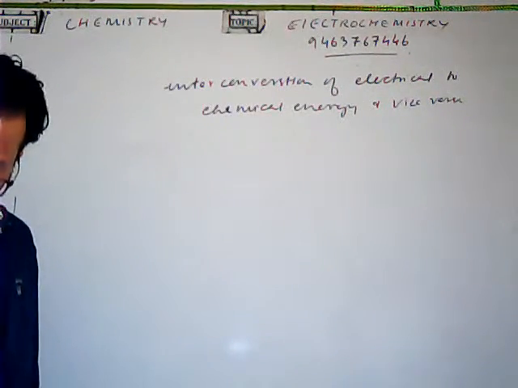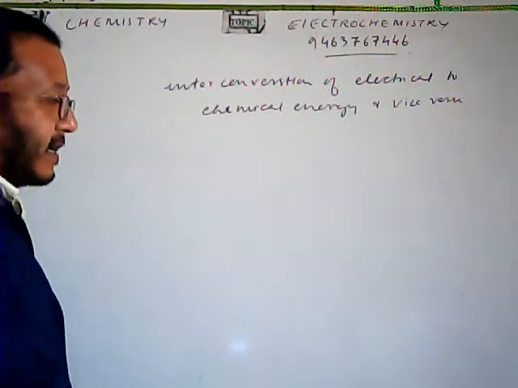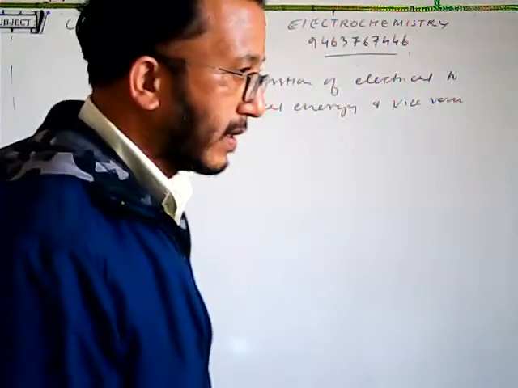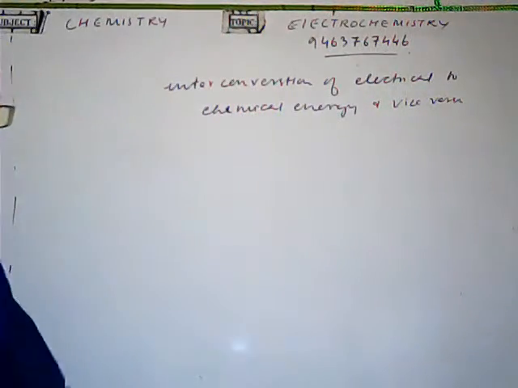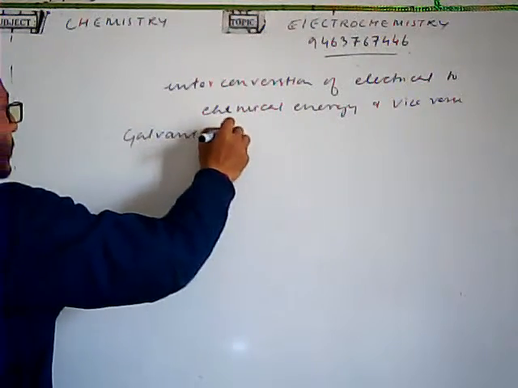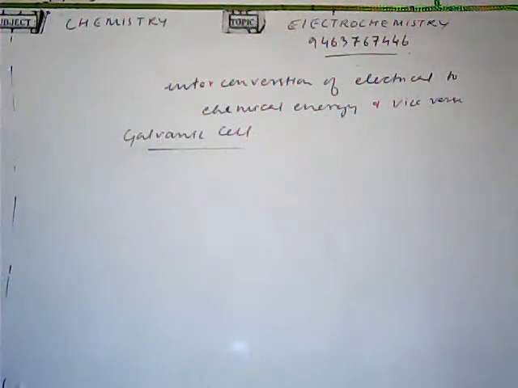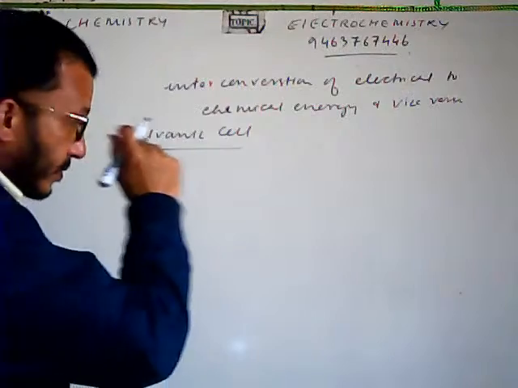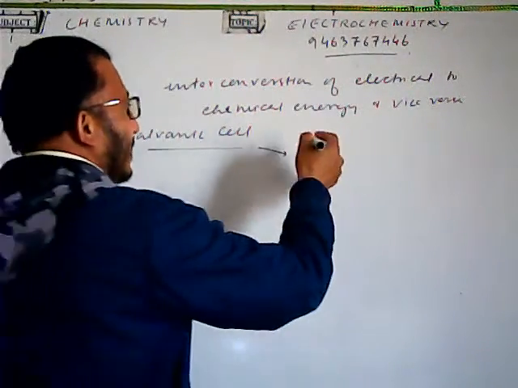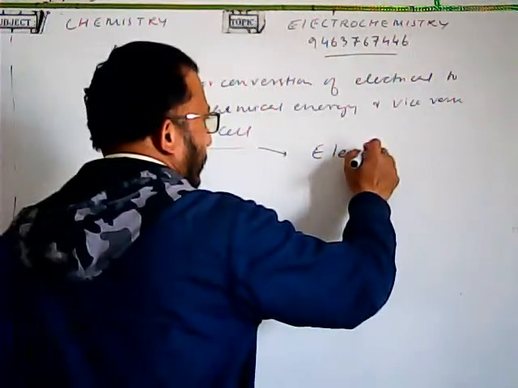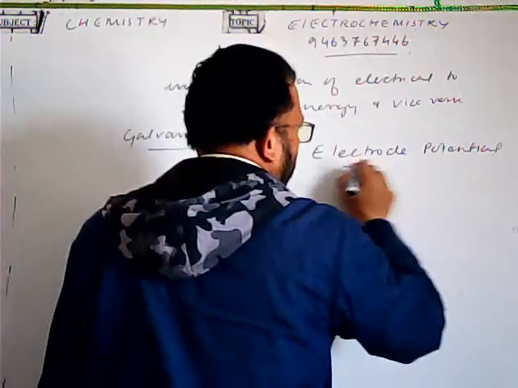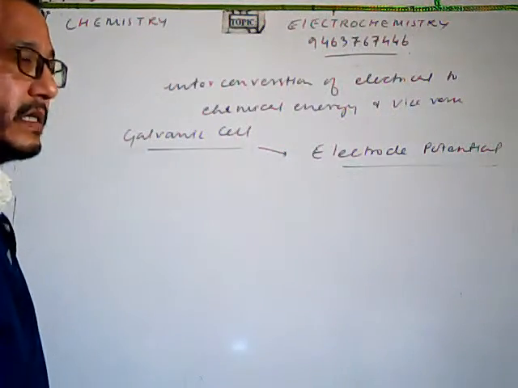Now, before we start with the explanation of the galvanic cell, we need to understand the various terms which are related with the galvanic cell. We'll be discussing the galvanic cell first. The first thing that we deal with in the galvanic cell is the electrode potential. Now, what is this electrode potential?